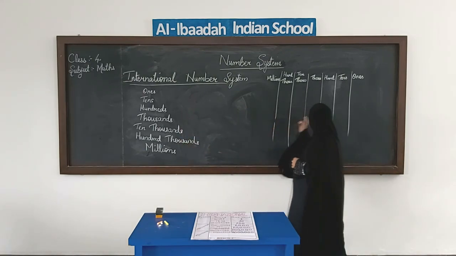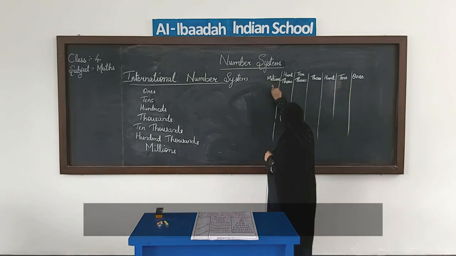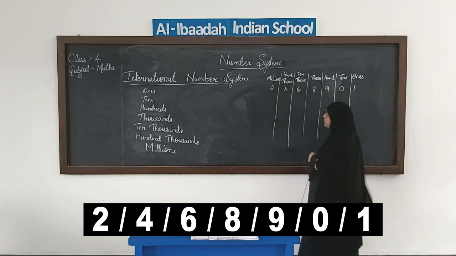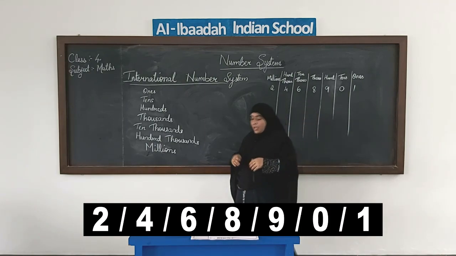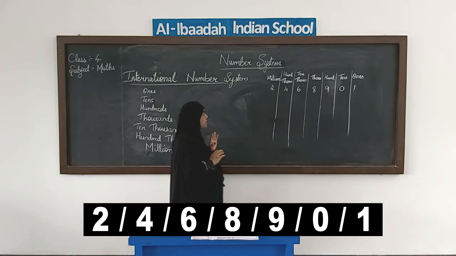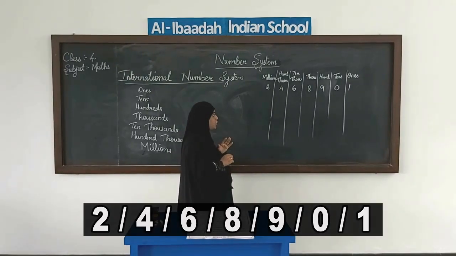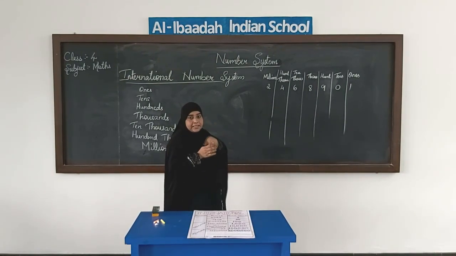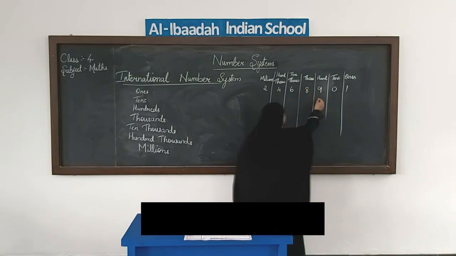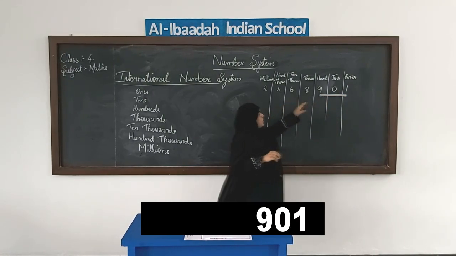Let me write a few digits in these places. For example, I have written this number. I will try to read this number according to the international number system. For that, first I need to group these digits according to their places. Here I will group these three together, 9, 0 and 1.